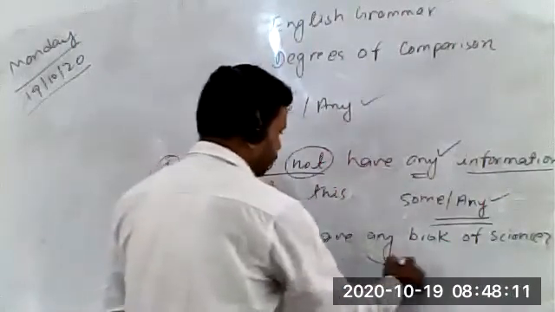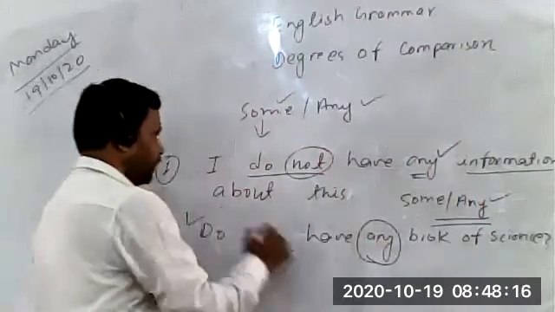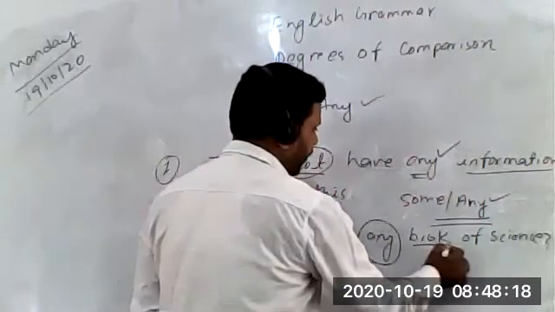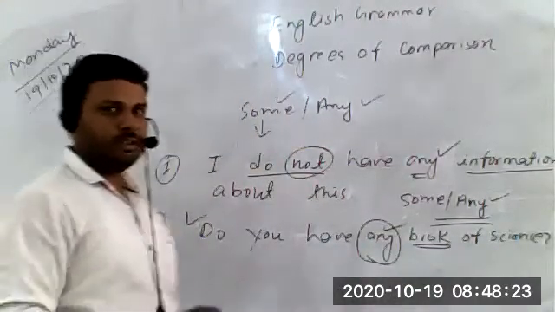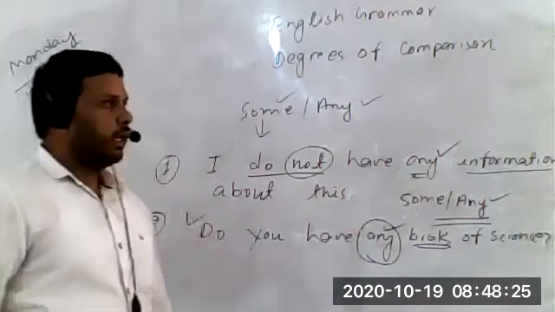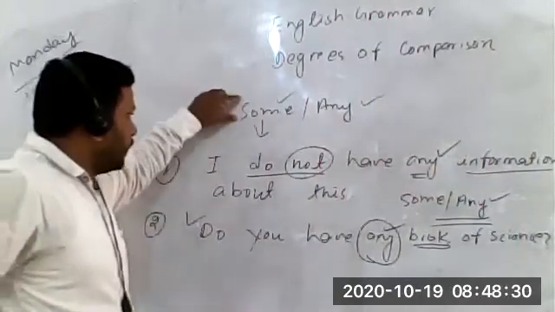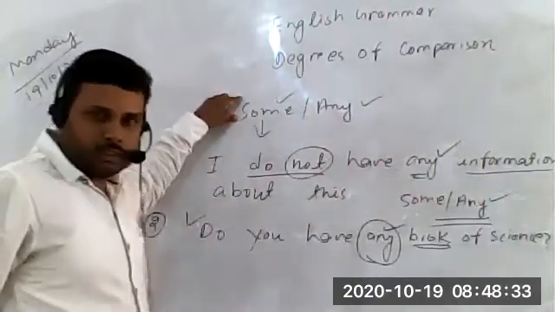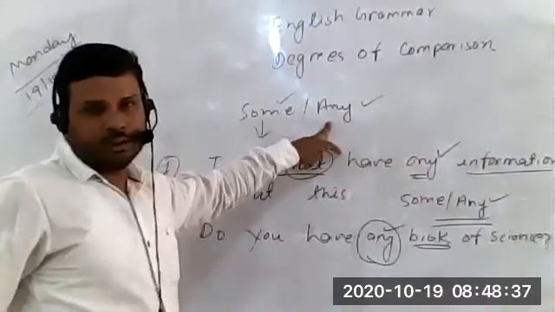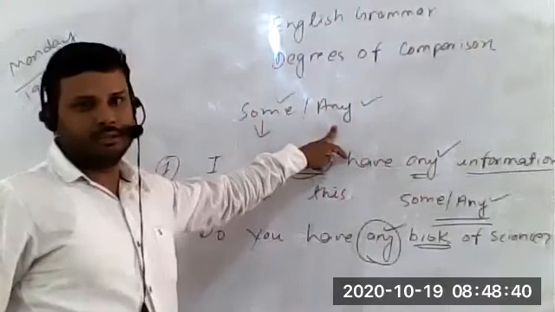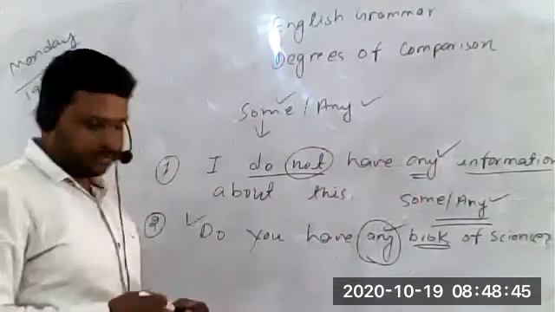So again, we have used any instead of some. The reason is that this is an interrogative sentence. Here again we have used any along with a countable noun. So it's quite clear that both some and any could be used along with countable and uncountable nouns. Again, I'm repeating, some is used just in affirmative sentences, while any is used in both negative and interrogative sentences. I think it should be clear. If there is any doubt, you can ask me later on.